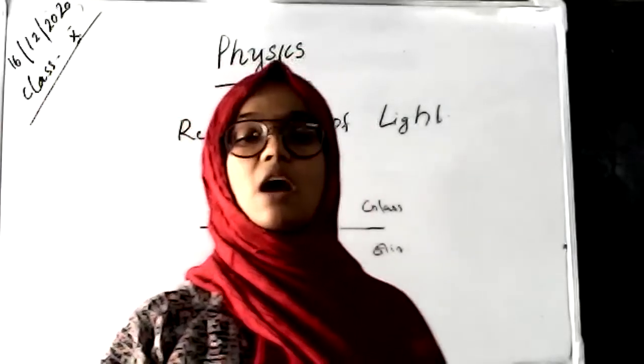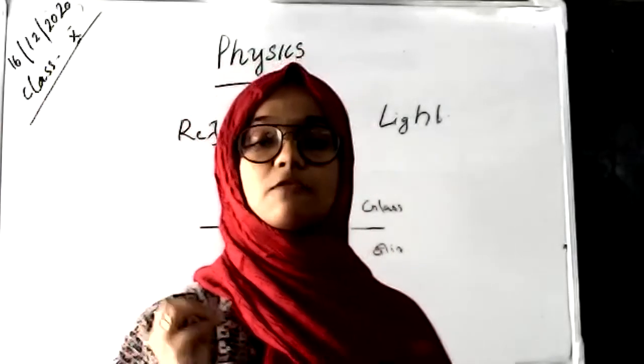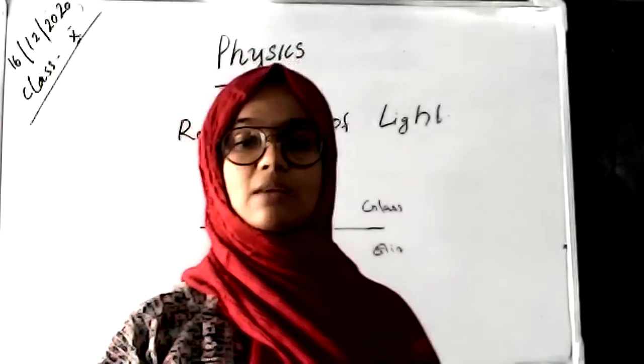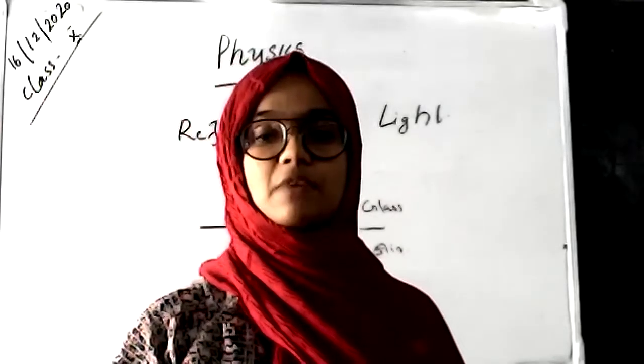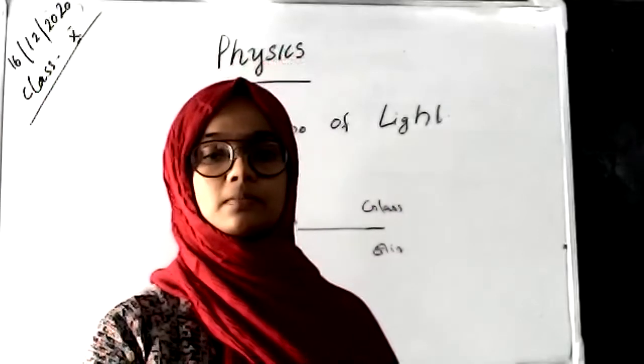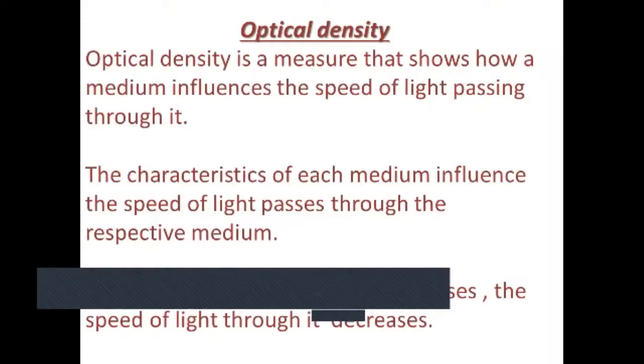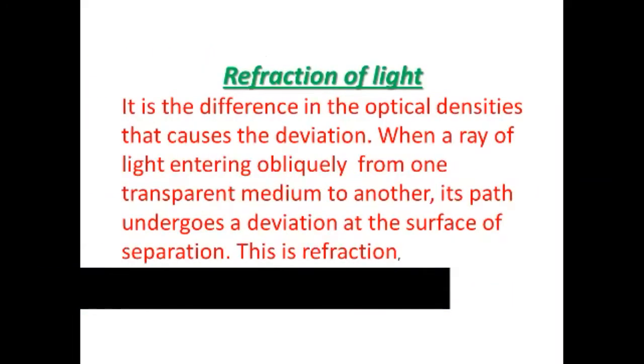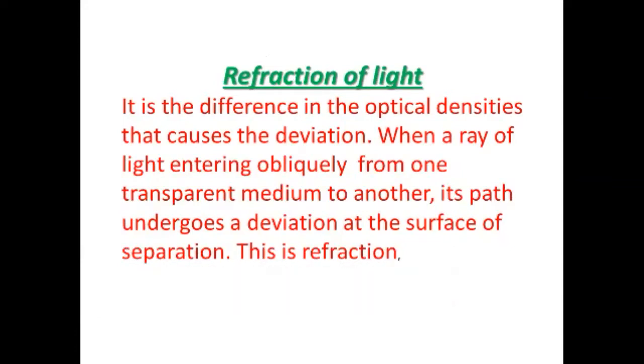Okay, and next we will discuss the refraction of light. What is the definition of the refraction of light? Refraction of light: it is the difference in the optical densities that causes the deviation. When a ray of light enters obliquely from one transparent medium to another, its path undergoes a deviation at the surface of separation. This is refraction.